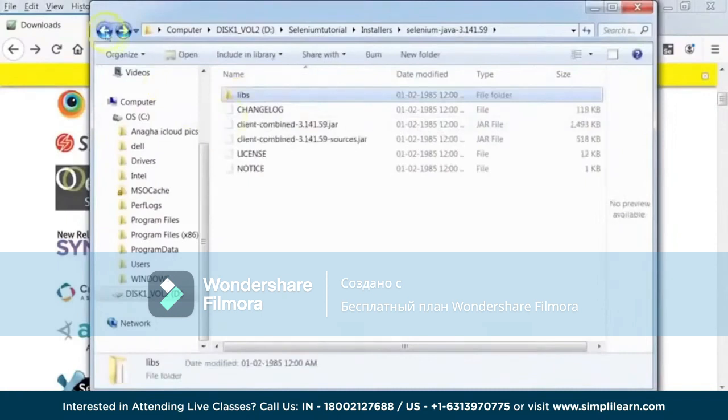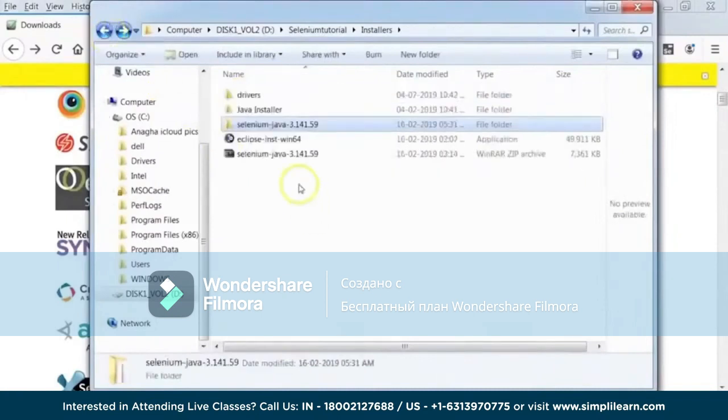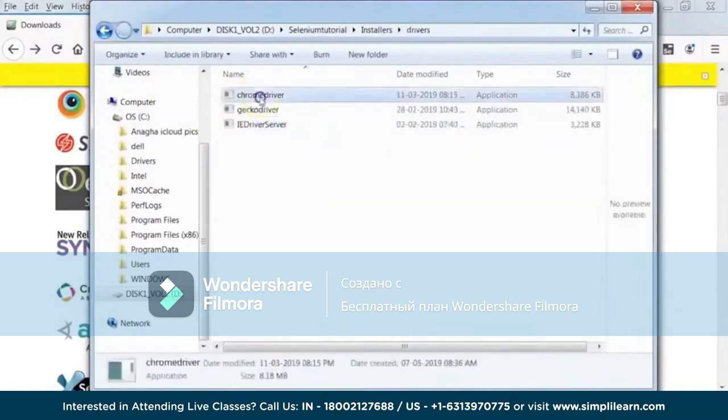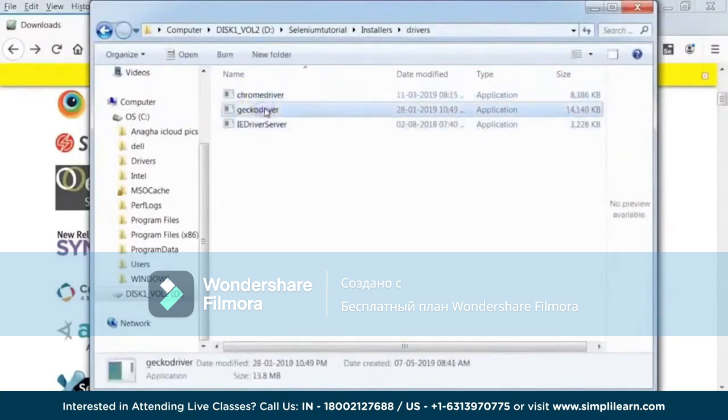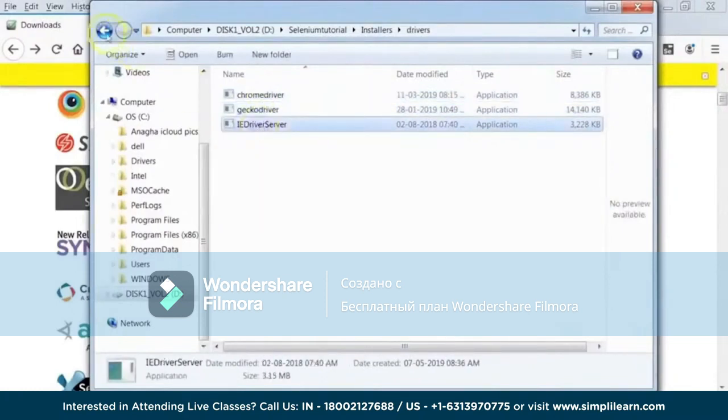And then we also downloaded the driver files. After downloading those driver files for the browsers, I created a directory here called drivers, and I've kept all my browser drivers here. So I have a driver file downloaded for Chrome. I want to work with Firefox, so I have a Gecko driver here, and then one for Internet Explorer. That's it. So this is all we need.